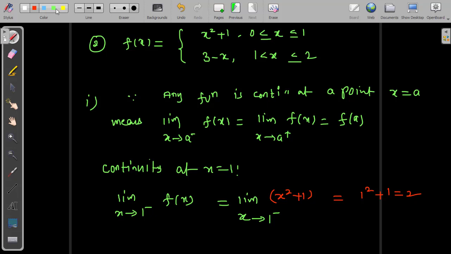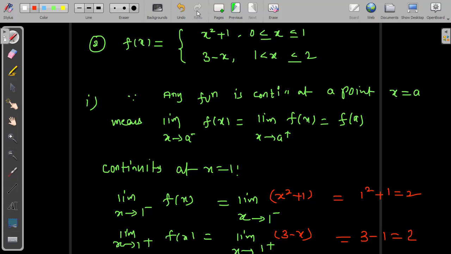After that, I will find the right hand side limit. Limit x is tending to 1 plus f of x, which is equal to the limit as x tends to 1 plus, so the 1 plus area. The 1 plus area is the second function, second interval. So the second interval means 3 minus x is the function. Now just plug in x equal to 1. 3 minus 1 equal to, again, 2.